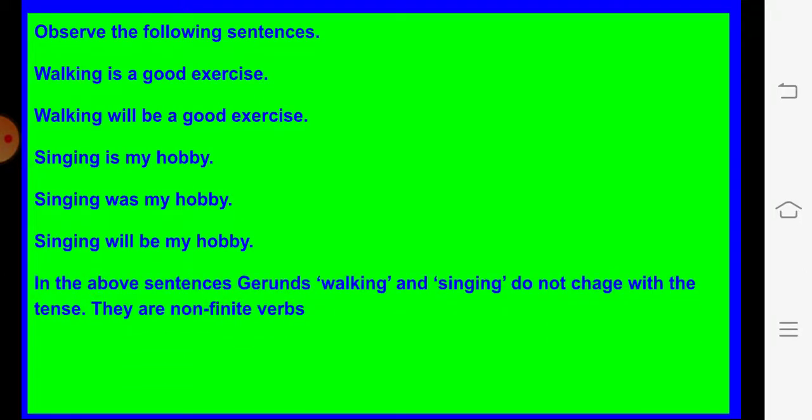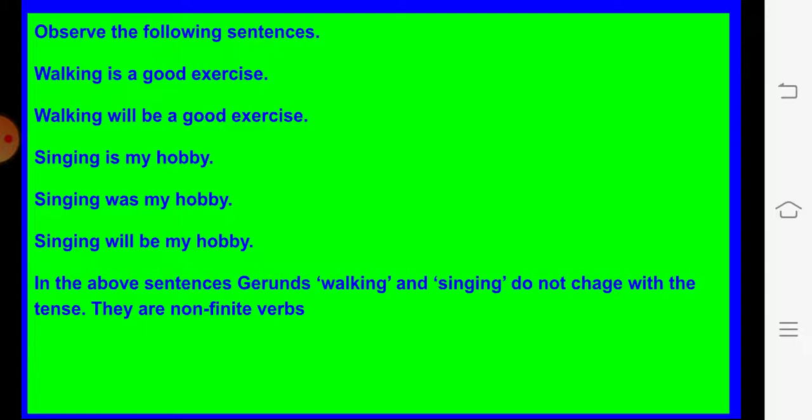In the above sentences, if we observe the first two sentences, walking is a good exercise, walking will be a good exercise, in the present tense and then in the future tense, walking is a subject and it is not changing. And it is a gerund because it is a present participle which is used as a subject. As it is not changing according to the tense, it will come under non-finite verbs.